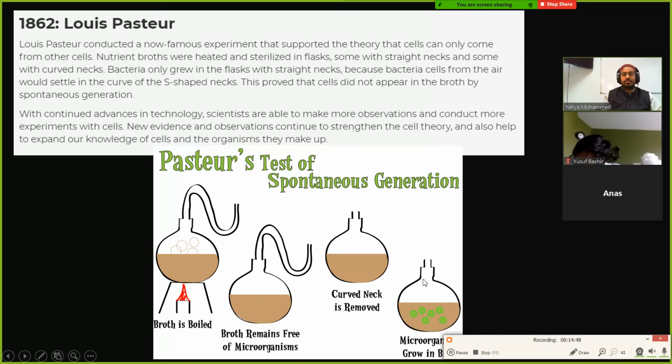Bacteria only grew in one of them, right? So the bacteria is not coming out of the broth itself. It's not coming out of the growth medium itself. It's coming from the outside. So this also shows that there's no spontaneous generation: if you want a living thing like bacteria, you have to get it from another bacteria from before.